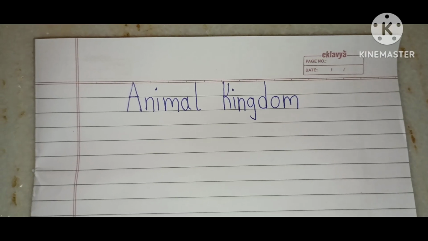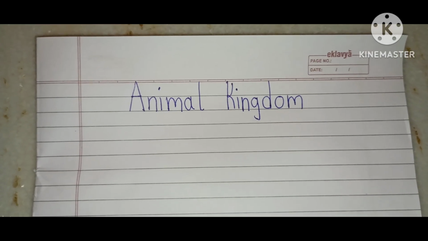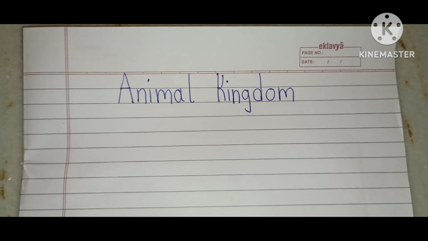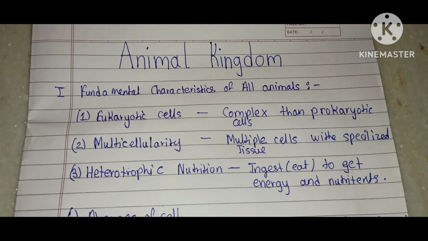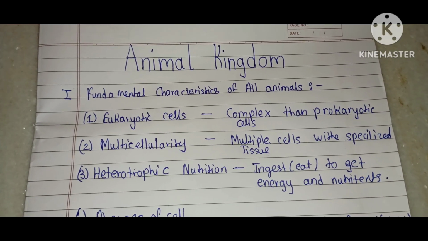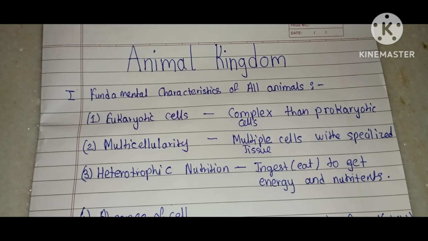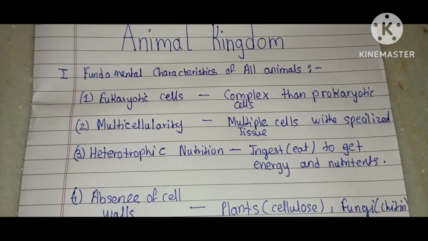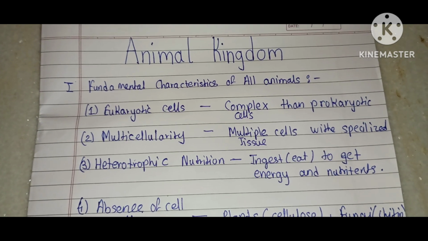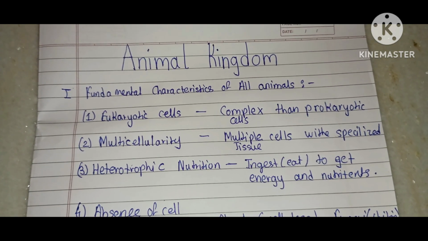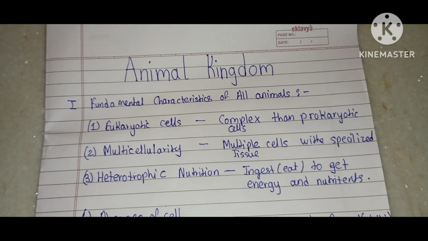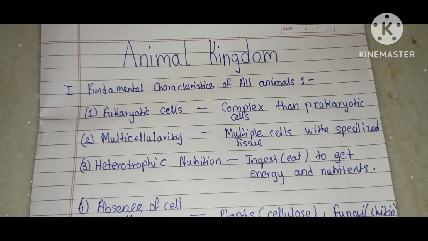Animals range from simple organisms like sponges to complex organisms like mammals. So the fundamental characteristics of all animals: all members of the kingdom Animalia share the following defining characteristics. First is eukaryotic cells. Animal cells contain a nucleus and membrane-bound organelles. They are more complex than prokaryotic cells like bacteria.